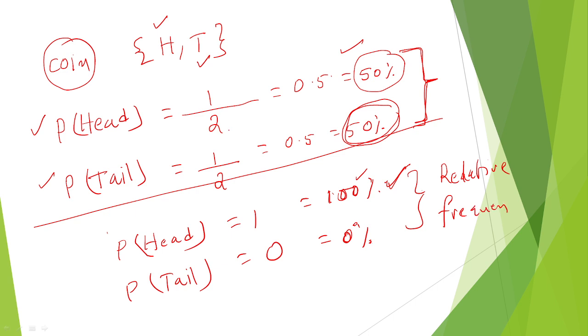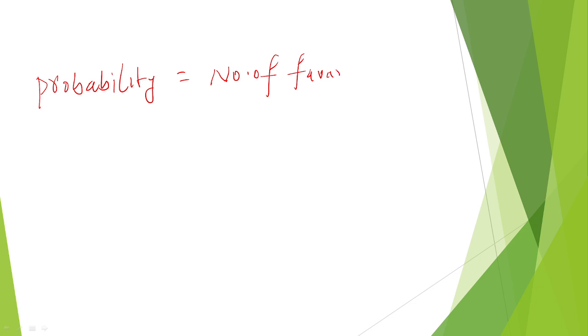Typically, we can say that probability is defined as the number of favorable outcomes to the total number of outcomes.